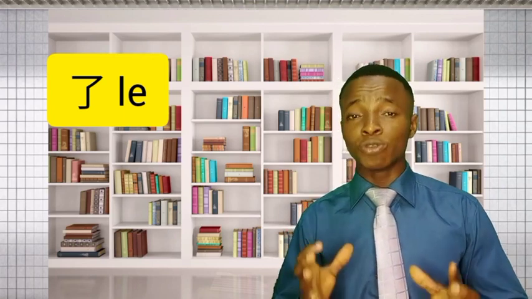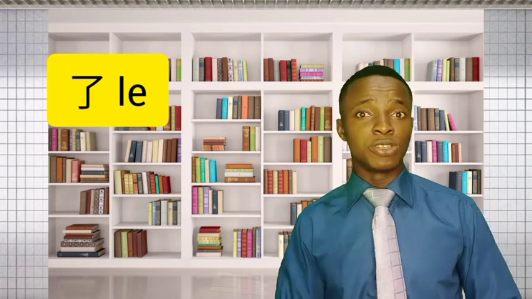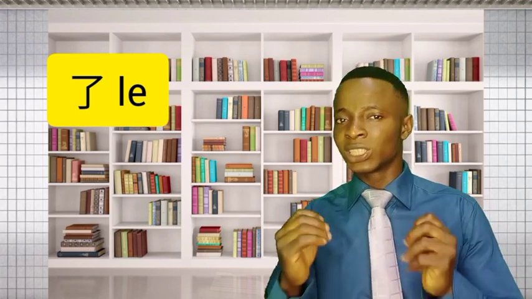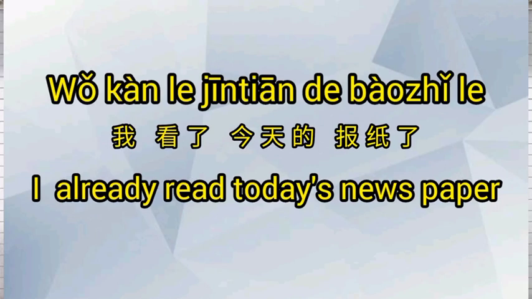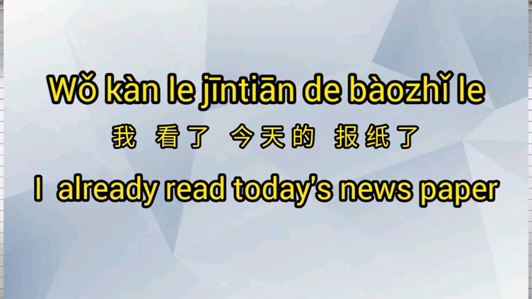The modal particle 了 is used at the end of a declarative sentence to express affirmative mood. The meaning is usually that it has been done, or it has been achieved, or something has been finished. For example, 我看了今天的报纸了。Meaning, I already read today's newspaper. So 我看了, that 了 there means you already did it. 报纸 means newspaper.